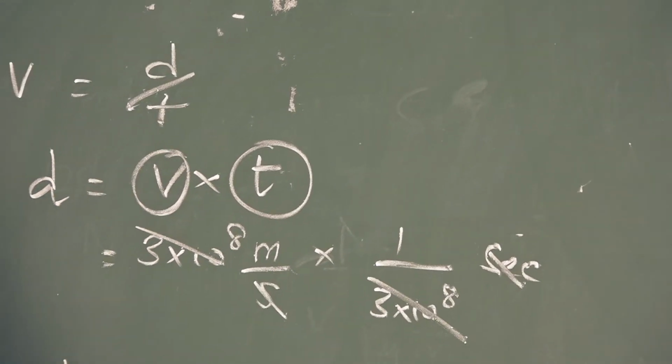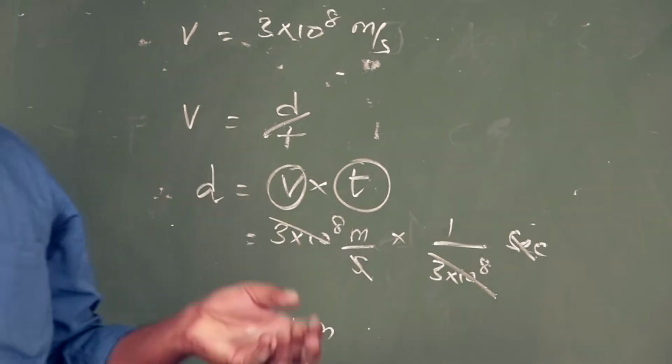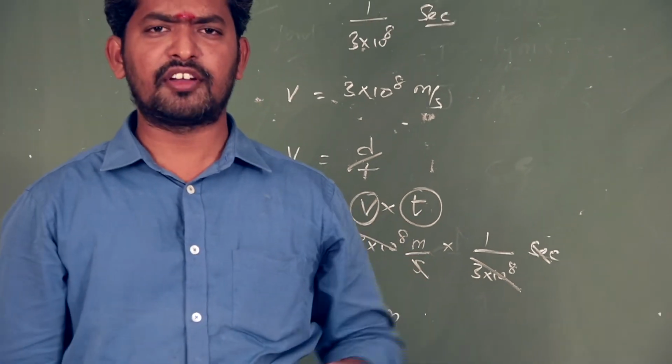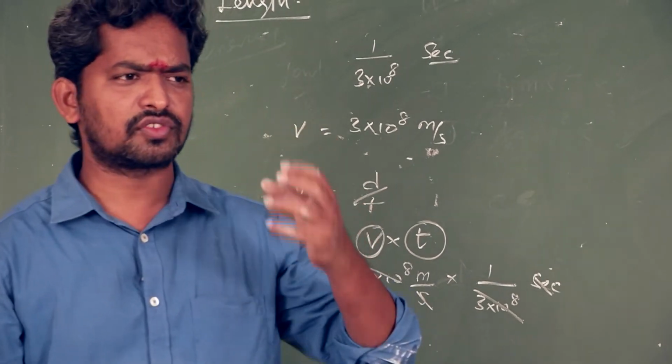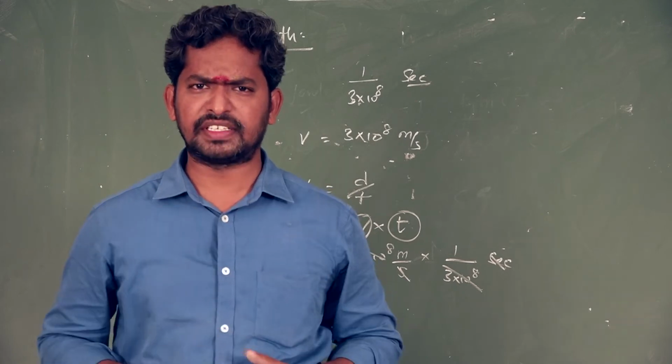The distance is 1 meter. This is the definition of 1 meter: the distance traveled by light through vacuum in a fraction of 1 divided by 3 into 10 power 8 second.